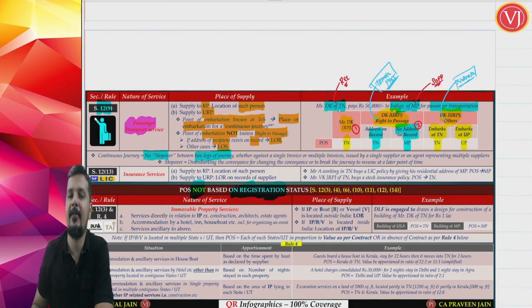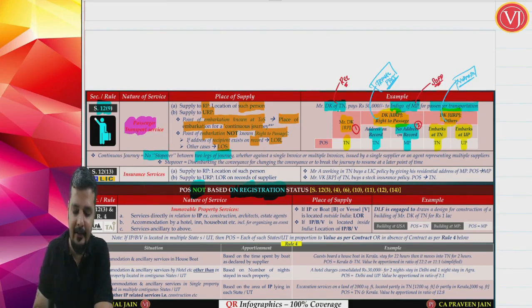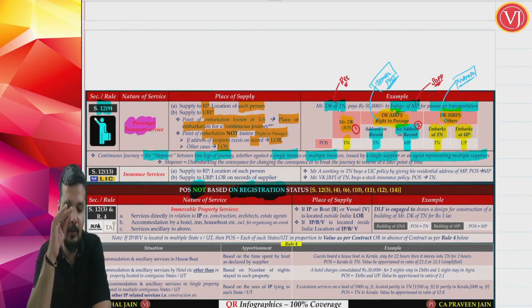When you are talking about no stopover, you could have purchased those tickets against a single invoice. You are going through that journey either against a single invoice or multiple invoices issued by a single supplier or an agent representing multiple suppliers. So continuous journey means there is no stopover between legs of journey. We are not stopping anywhere.